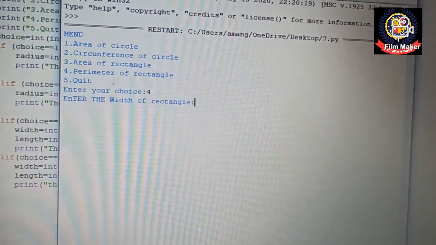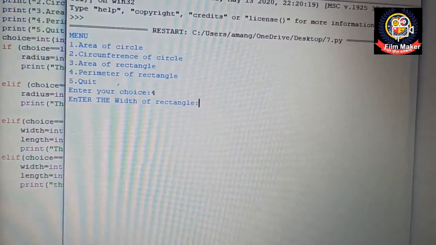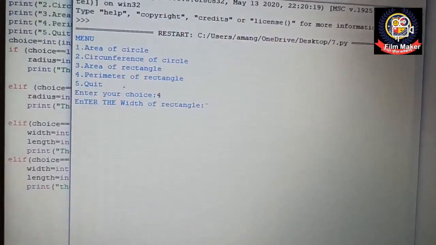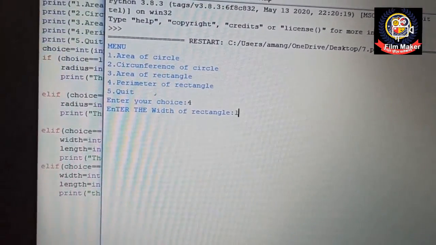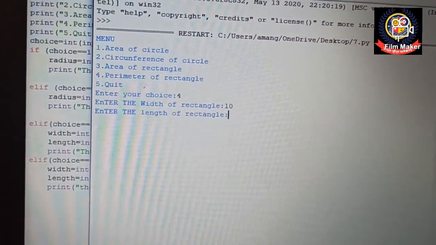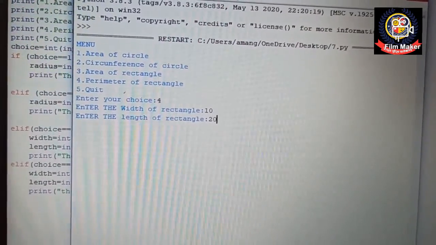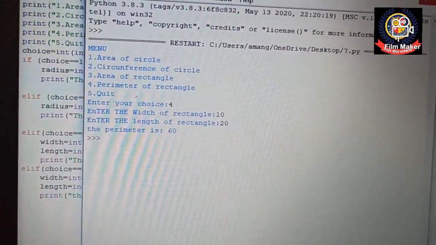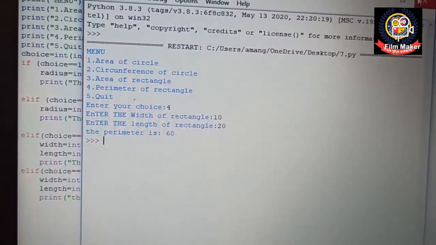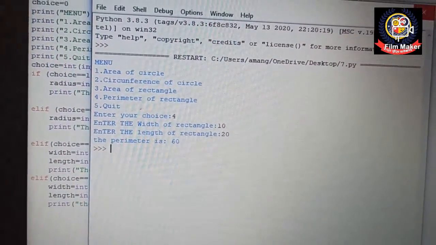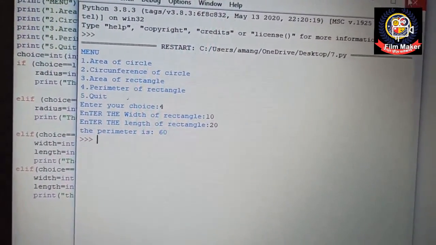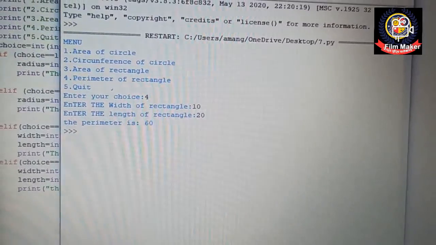Now it asks me to enter the width of a rectangle. Let me enter 10, and then the length of the rectangle, that is 20. Then it gives me the perimeter, that is 2 into L plus B. So I am getting the answer, that is 60. Similarly I can do it for choices 1, 2 and 3 also.